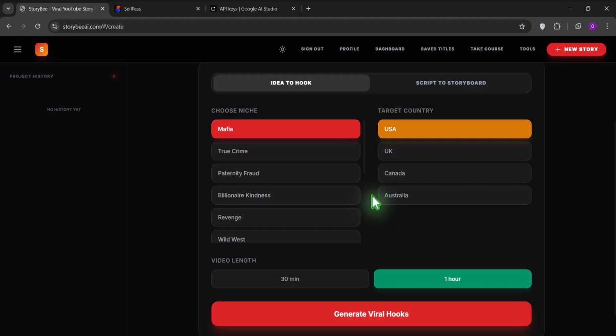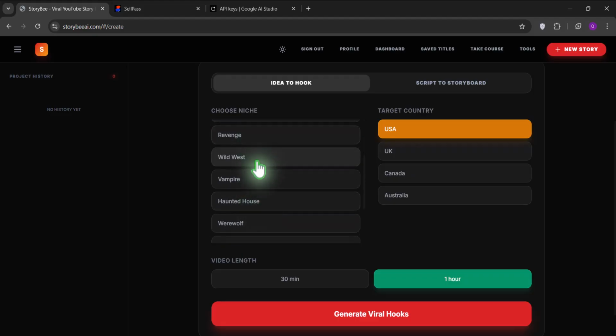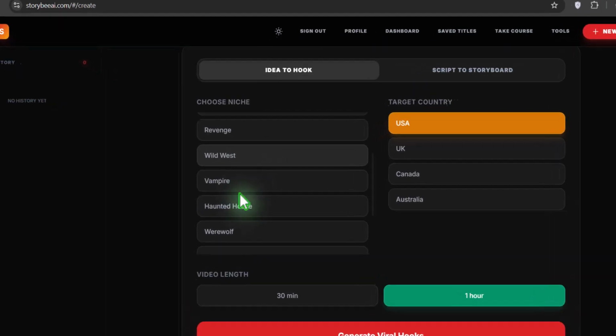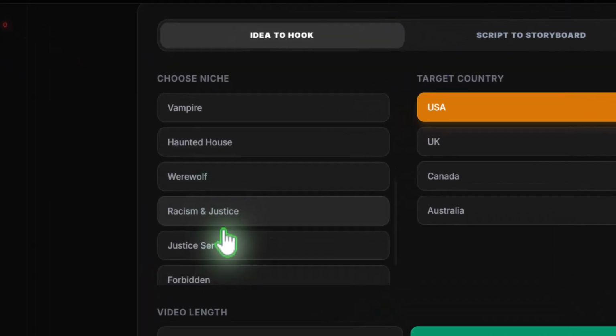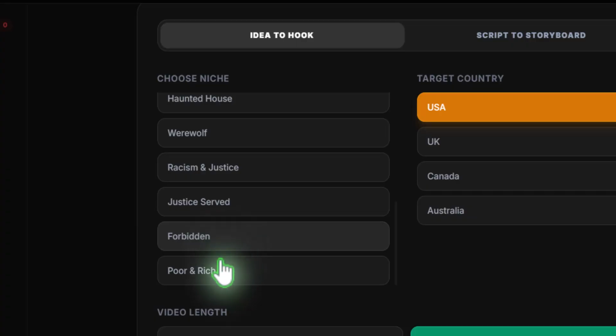People that make a lot of money on YouTube and Facebook content tell stories. So these are the niches that are currently going on YouTube at the moment. Everybody that does YouTube automation, both your coaches, your mentors, your idols, or your bosses, or your experts or gurus, they are doing these niches that are here. Mafia boss, true crime story, paternity fraud, billionaire kindness, revenge stories, werewolf, racism and justice, justice served, forbidden story, rich and poor.